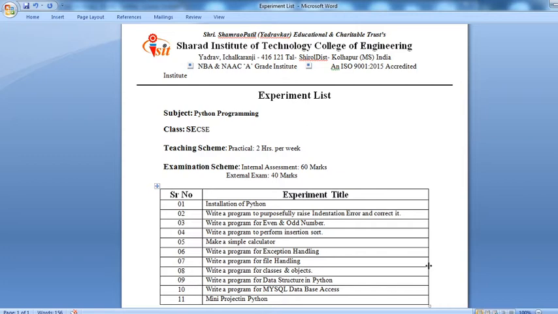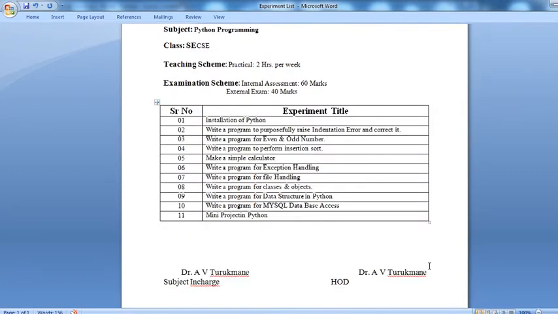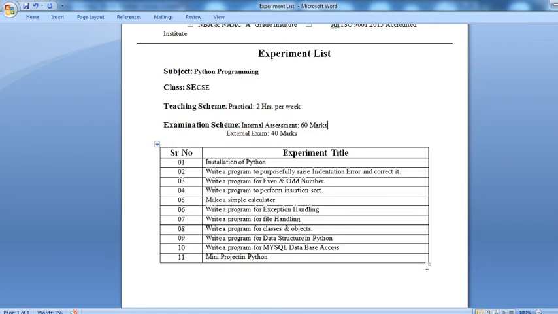Sixth experiment, write a program for exception handling, that is how to actually do exception handling in your programming. Seventh experiment, write a program for file handling. That means whatever you learned about files in the theory part, you perform file programming practically. Eighth experiment is related to classes and objects. Whatever classes and objects are available in Python, you can perform practicals here.